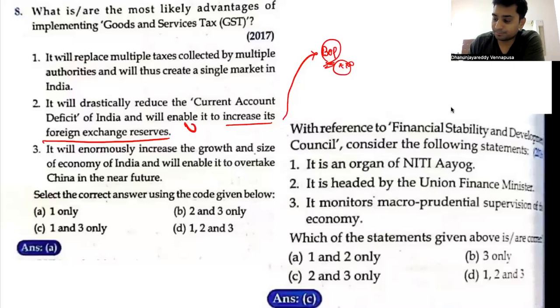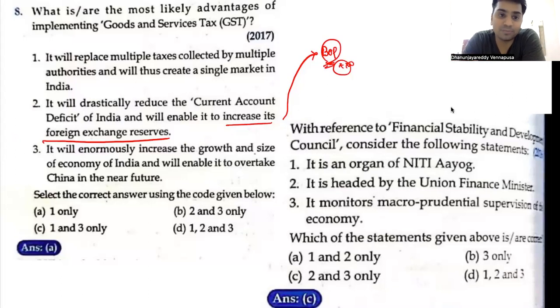So this is wrong. Now look, it will enormously increase the growth and size of the economy of India and will enable it to take over China in the near future. See, drastically is one extreme thing. So the first part of the sentence keeps us in doubt, but the second part has confirmed that the doubt is true. That is, it is wrong. Similarly, 2 and 3, look at the questions. They didn't stop with one sentence. In one sentence, they added 2 parts. The first part is doubtful, the second part has cleared that this cannot happen.